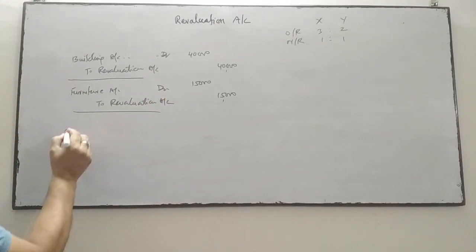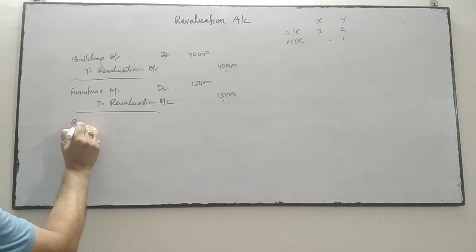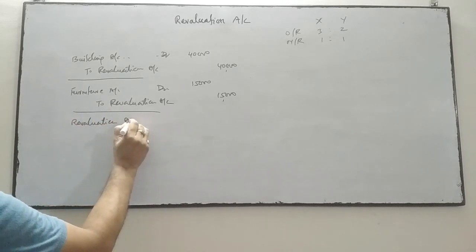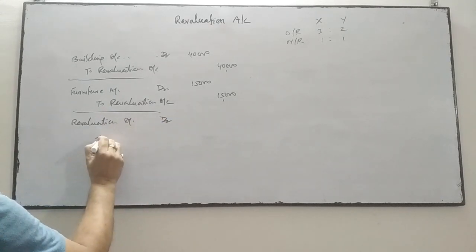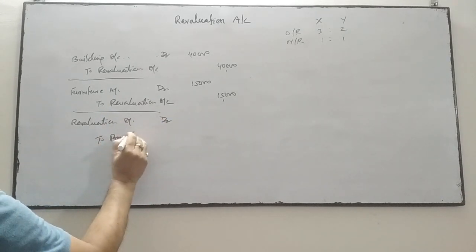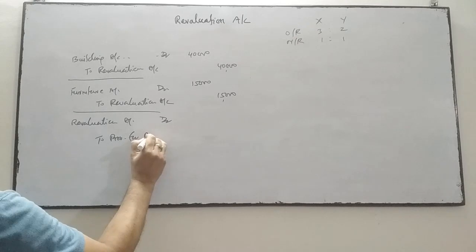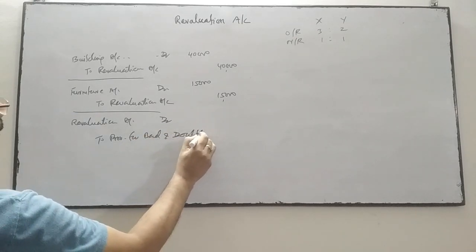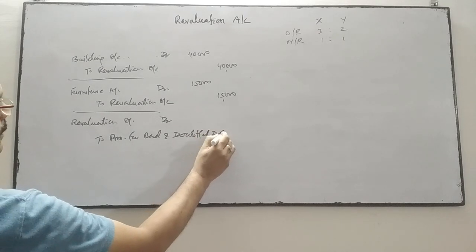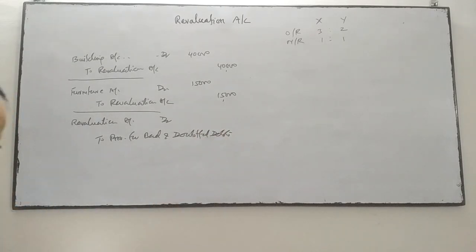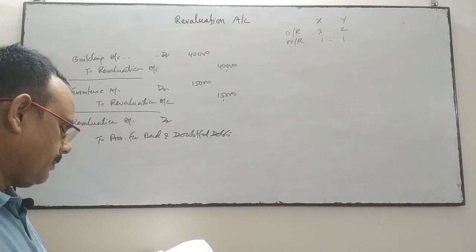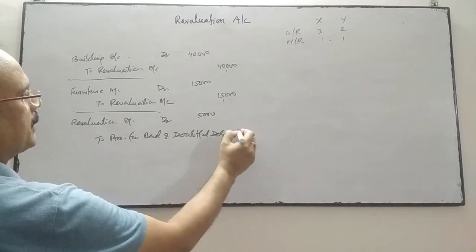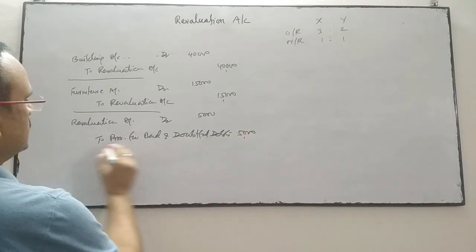When a new liability has come into existence, the revaluation account will be debited. Revaluation account debit to provision for bad and doubtful debts, and it is 10% on the debtors. The debtor amount is 50,000, so 10% of 50,000 is 5,000. This is the entry.